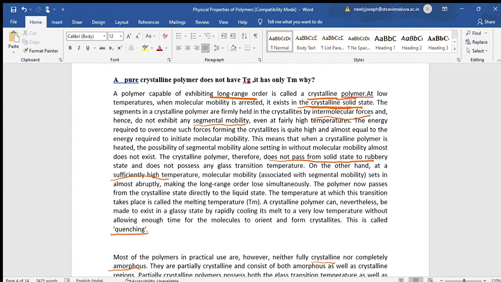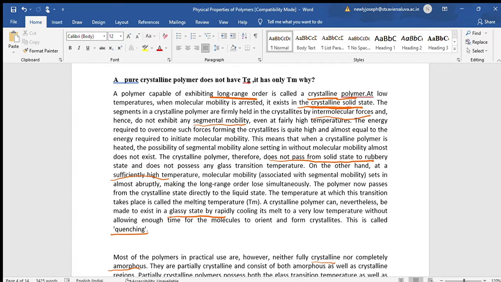But a crystalline polymer can be made to exist in the glassy state by melting it. By melting, it will be in the liquid state, and it has to be cooled very abruptly, that is, we call it quenching, without giving any time for the molecules to orient to form the crystallites.